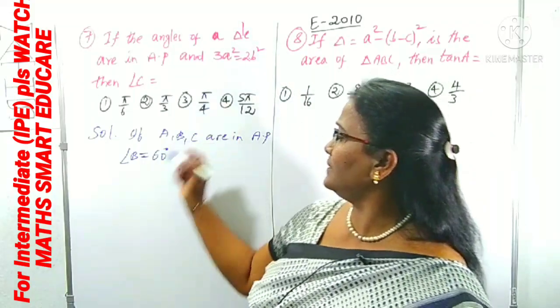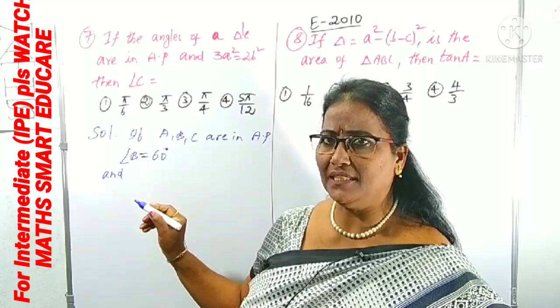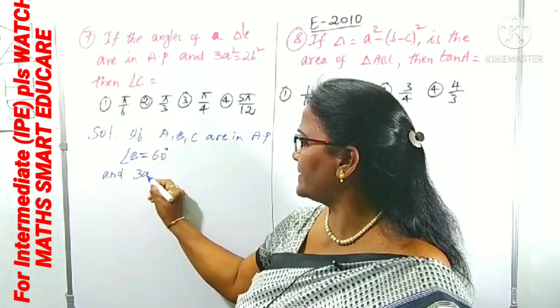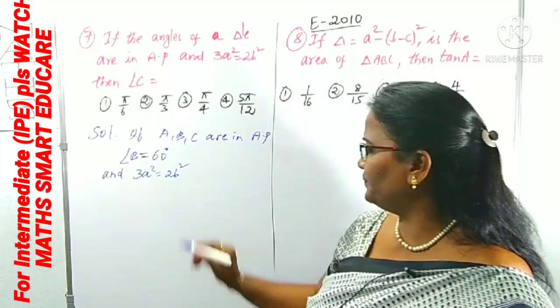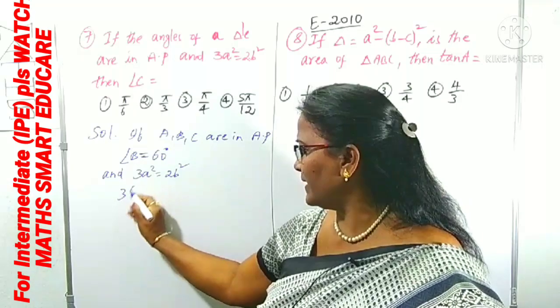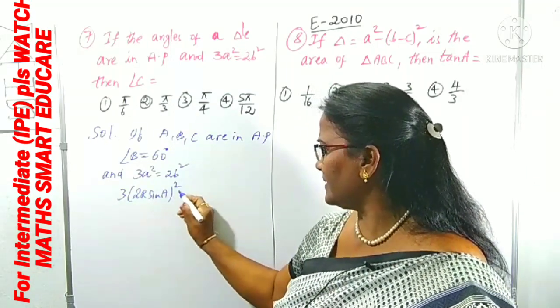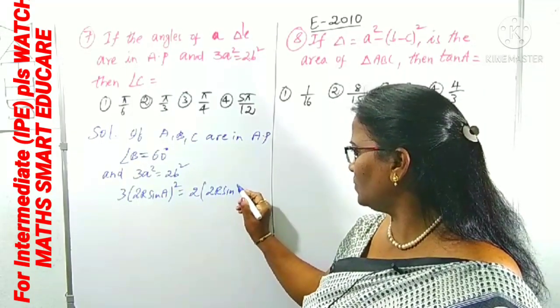Now what is given? Angle B is 60, indirectly given. And one more result is directly given as 3a square is equal to 2b square. Use the sine rule. That is 3 into a square, a means 2R sin A, whole square, is equal to 2 into b square, b is 2R sin B, whole square.